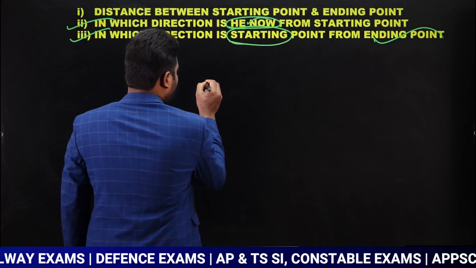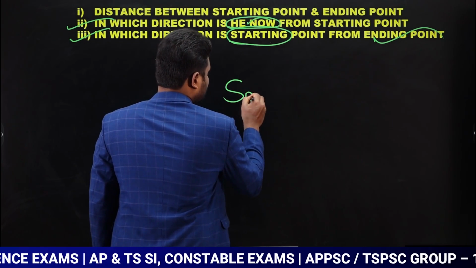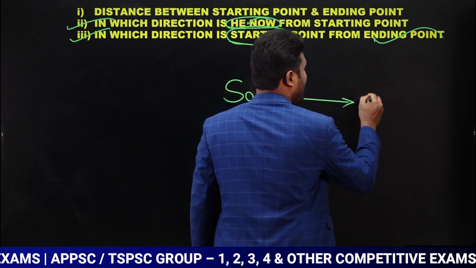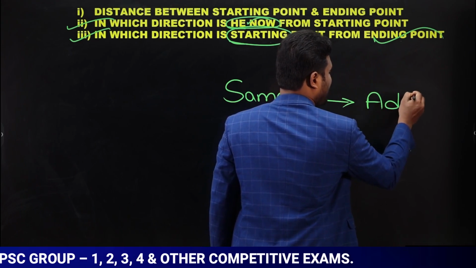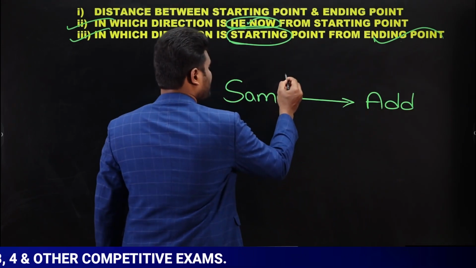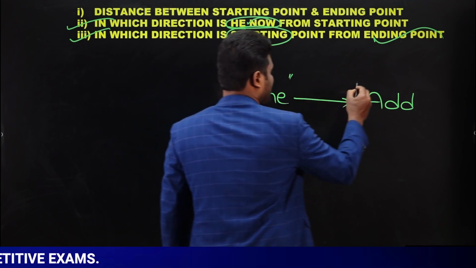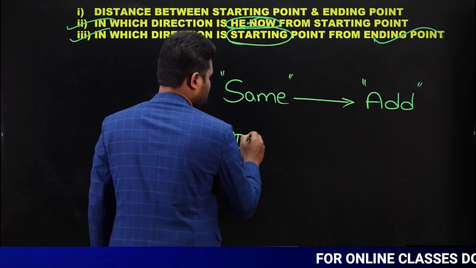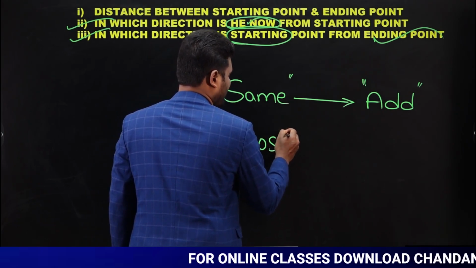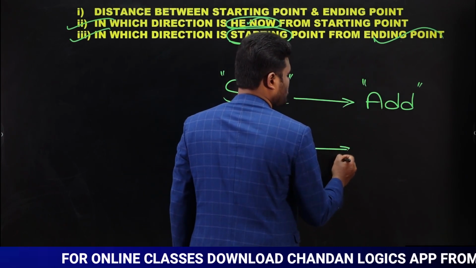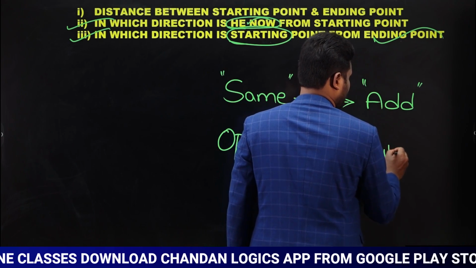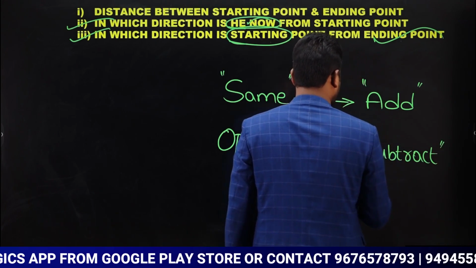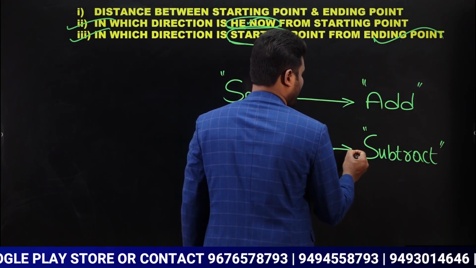Now observe here. Whenever you come across same, you have to add it. What is same? I will tell you in detail, don't worry. Same, you have to add. Opposite. What is meant by opposite? I will tell you, don't worry. Whenever you come across opposite, then you have to subtract. Opposite, subtract. Same you have to add, and whenever you come across opposite, you have to subtract.